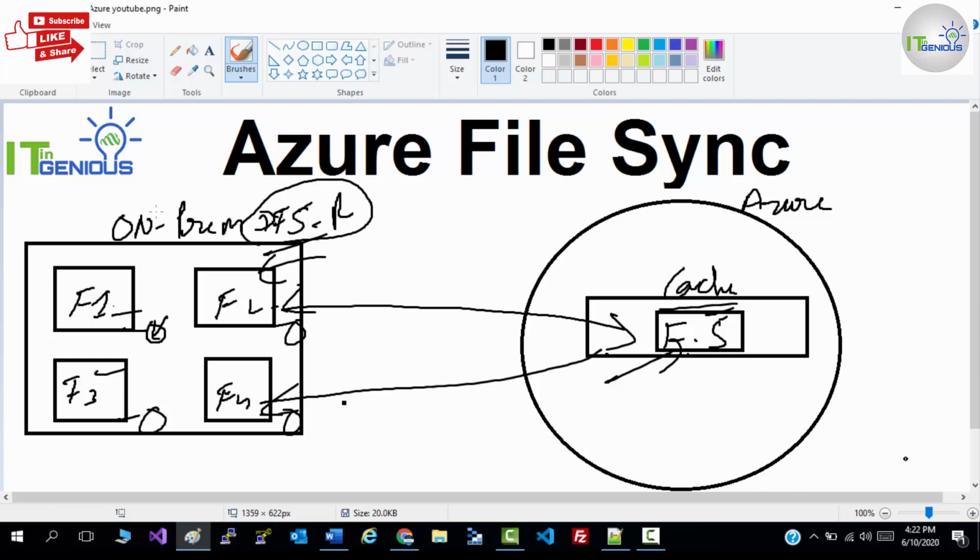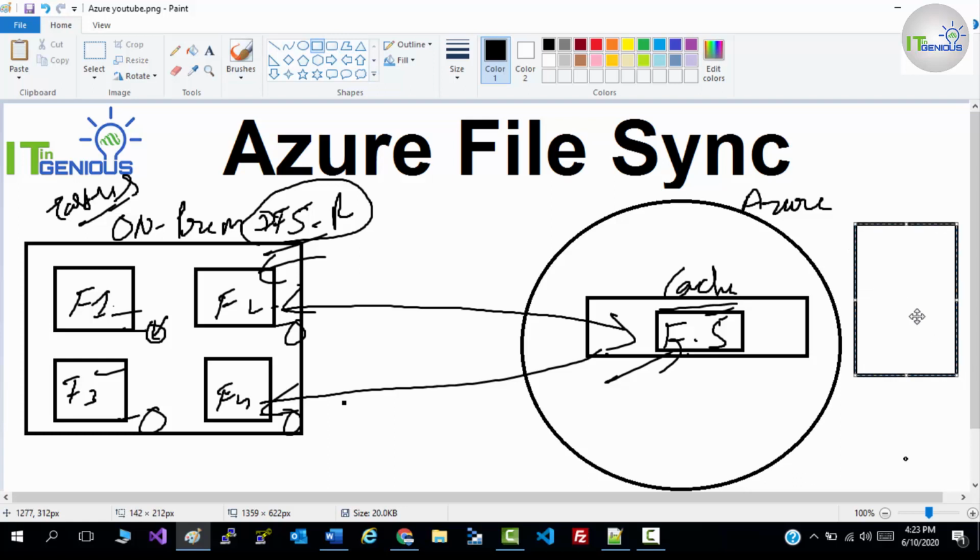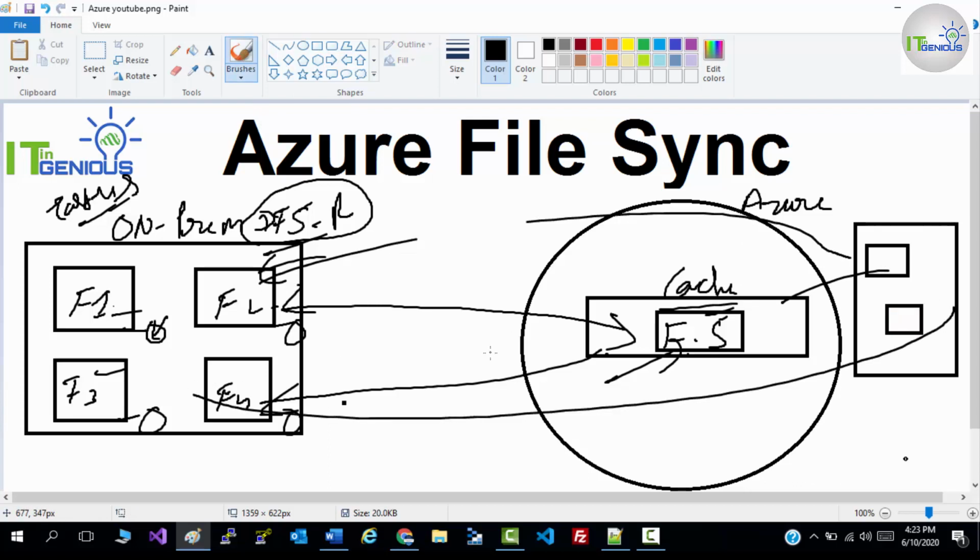Let's suppose that is your East US data center. If you have another data center in West US or Central US, and there are servers, you would be able to sync your data from one server to another server through Azure File Sync. Now there are a few features which you will get if you are using Azure File Sync, which we are going to discuss right now.